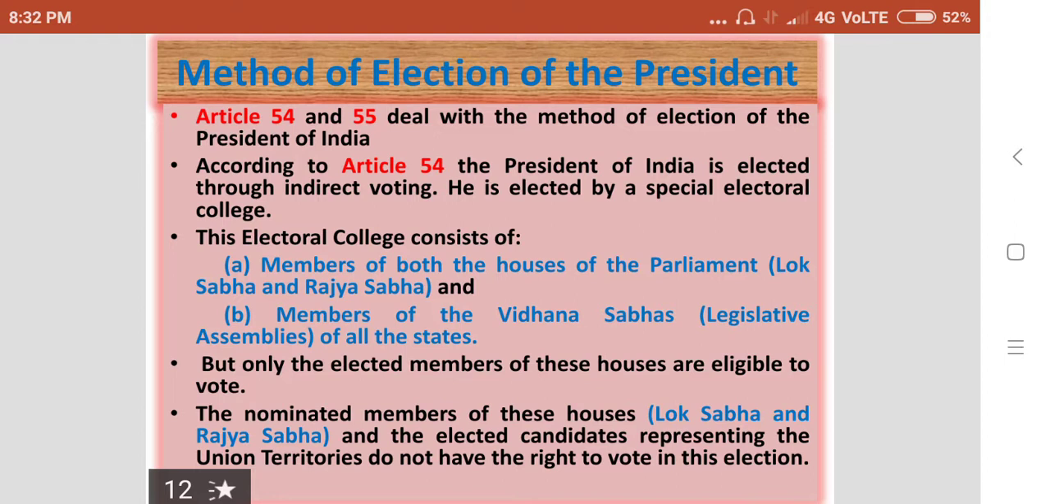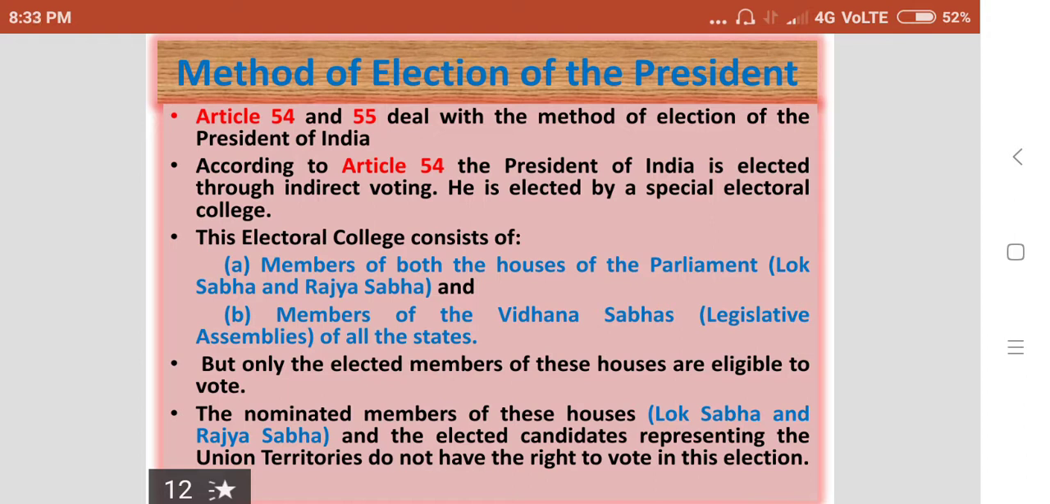So, indirectly means the president is elected by the elected representatives of the people. First, people elect their representatives like MLAs and MPs. These MLAs and MPs participate in the election of the president. So, this is one, through indirect voting. And he is elected by a special electoral college. Electoral college means a group of voters.